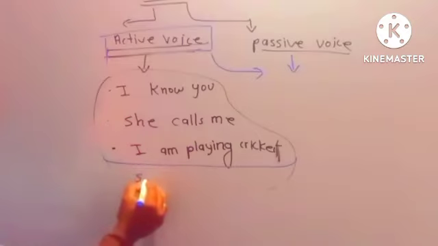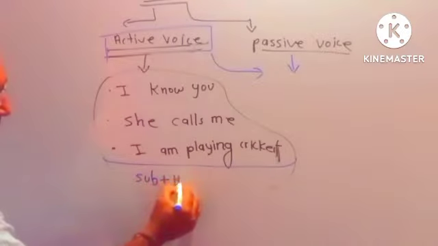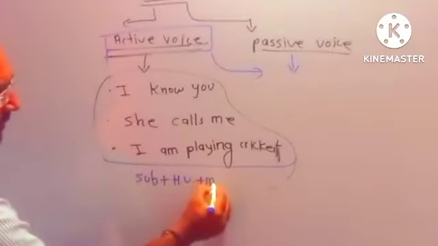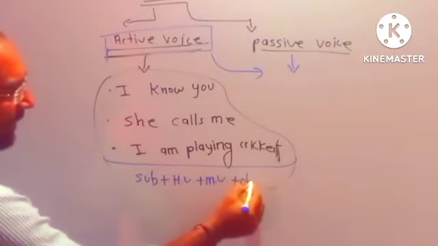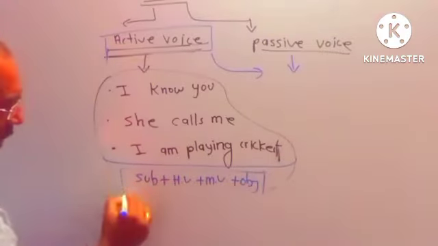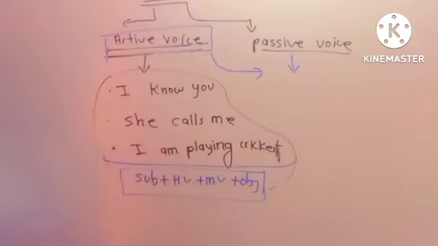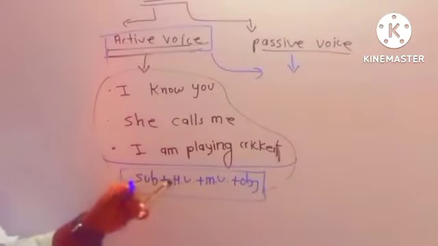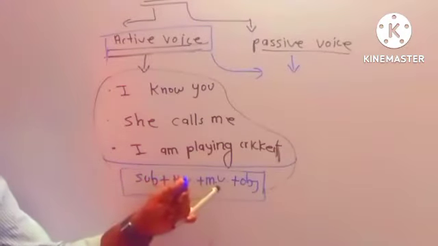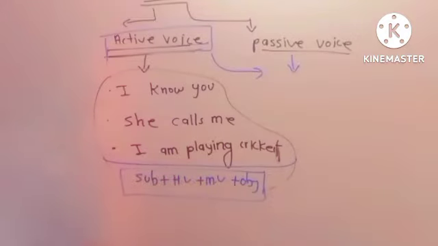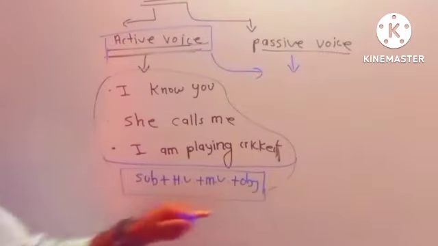This is subject plus helping verb plus main verb plus object. What's the structure of active voice? Subject plus helping verb plus main verb plus object. So whenever you have a question related to active voice, the structure will be like this.